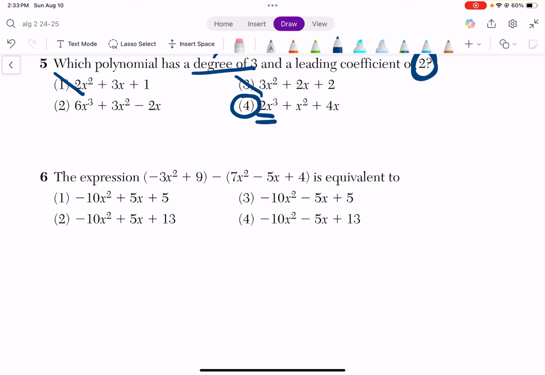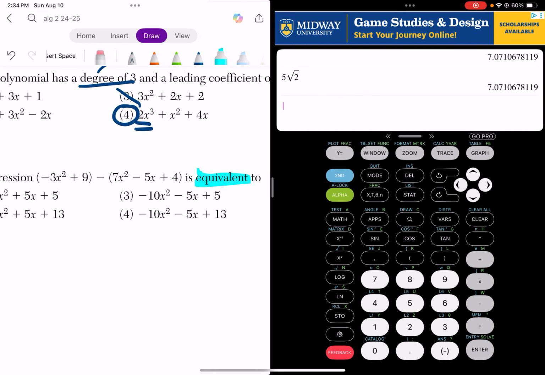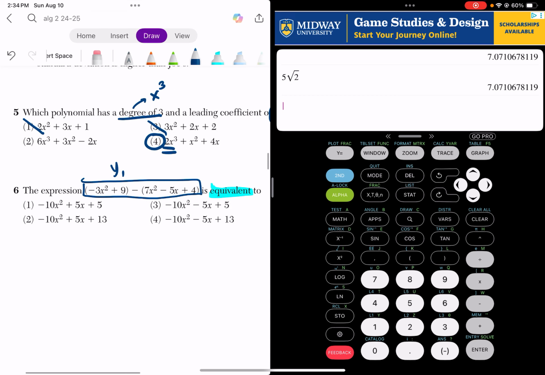The expression this is equivalent to. So again, one way to do this is you can do the math, right? You could put the 1 here and you can distribute and combine like terms. Just be careful with multiplying. Let's say you forget how to do that. Since it says the word equivalent, that means the same. Just go to your calculator. The easiest way to do this question is put this in y1 and put one of the answer options in y2.